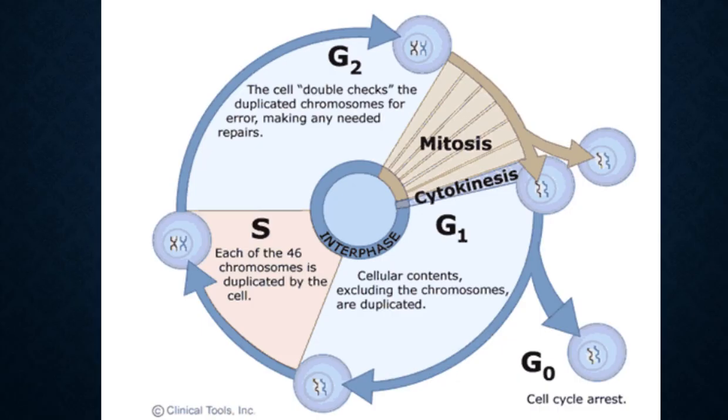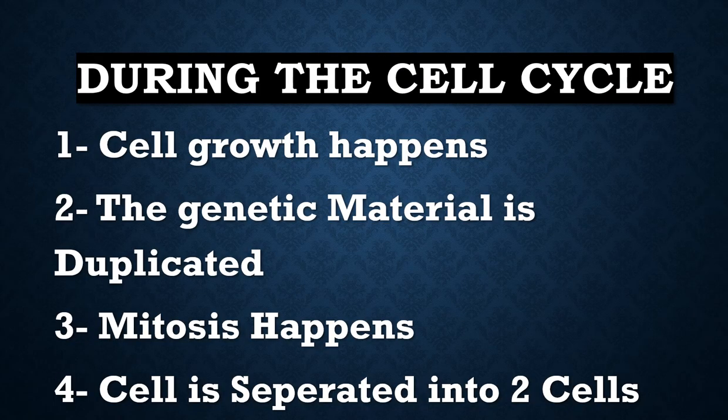cytoplasm. So here, if you look at this diagram, it shows us all the phases, starting with G1 or primary growth phase, and then it goes to the S phase, synthesis of DNA, then the secondary growth phase, and after that mitosis, and the last thing is cytokinesis. And the cycle is repeating again and again until when? Until the body is dead or not functioning. That's all.